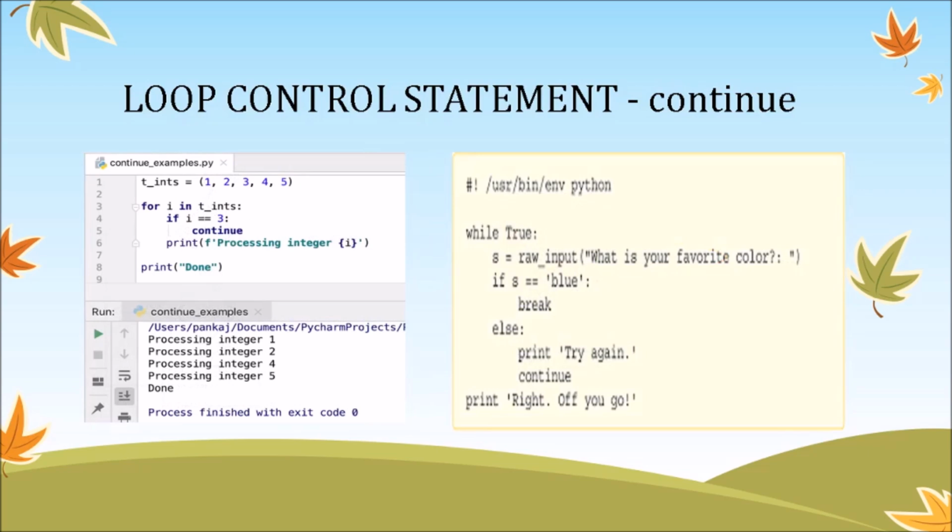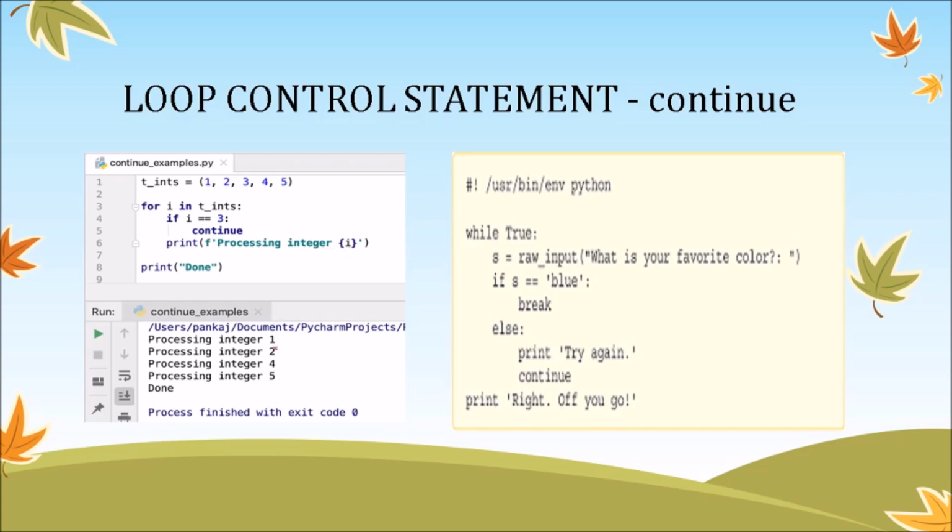Moving on, let us see some more examples. There is a tuple t_ints with 1, 2, 3, 4, 5. For i in t_ints, if i equals 3, continue. When we encounter value 3, we skip this iteration and processing integer i will be written.